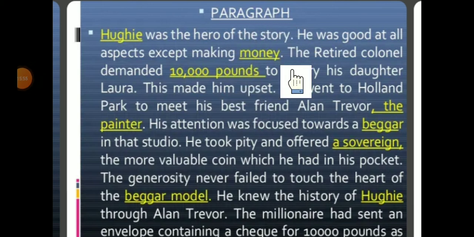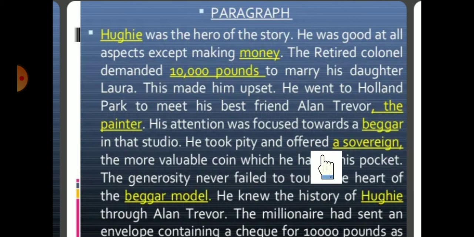So the paragraph says Hugi was the hero of the story. He was good at all aspects except making money. The retired colonel demanded 10,000 pounds. Retired colonel means the father of Laura, to marry his daughter Laura. This made him upset. He went to Holland Park to meet his best friend Alan Trevor. The painter is Alan Trevor. His attention was focused towards a beggar in that studio. So Hugi's attention focused towards the beggar.